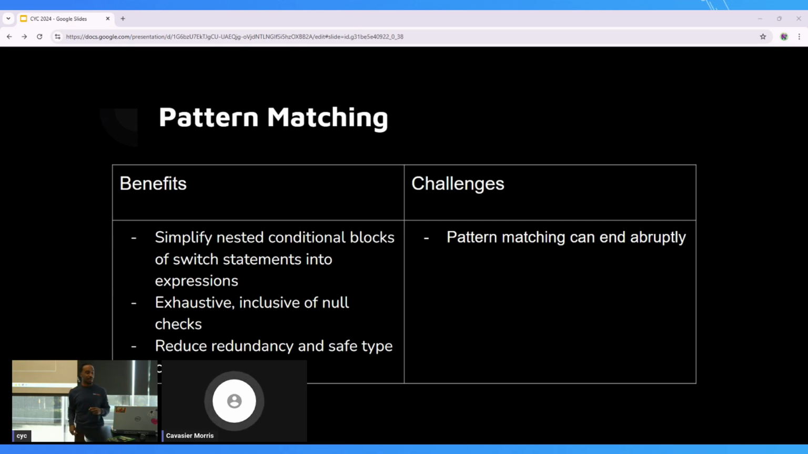So, a couple of benefits and challenges of pattern matching. Like I've said before, it helps simplify those nested conditional blocks. It's exhaustive, inclusive of null checks, so your code becomes more robust, and it helps reduce that redundancy and type safety casting. I had to mention some challenge.